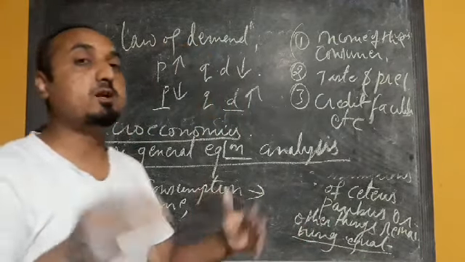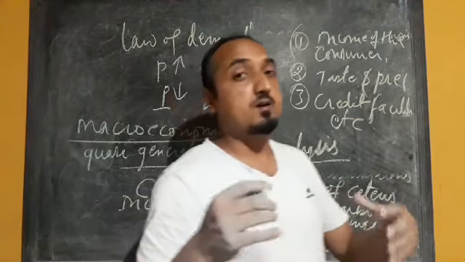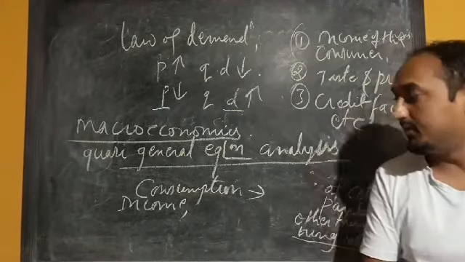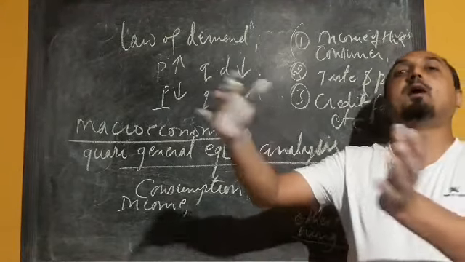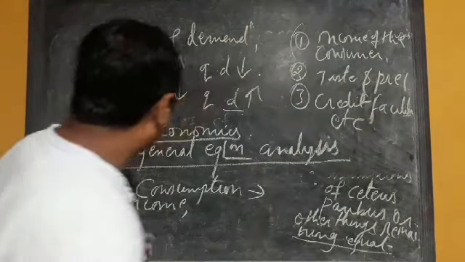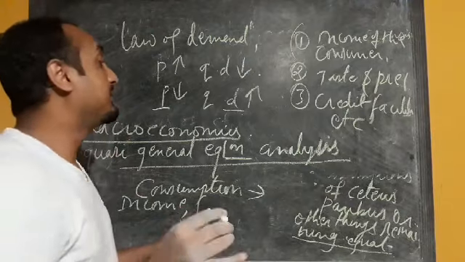If the population is more, consumption will be more. Other factors, like the number of kids or family members, also come under mutual dependence.